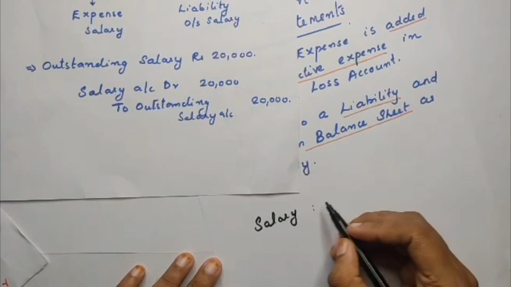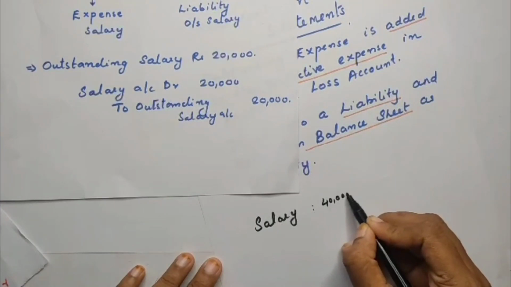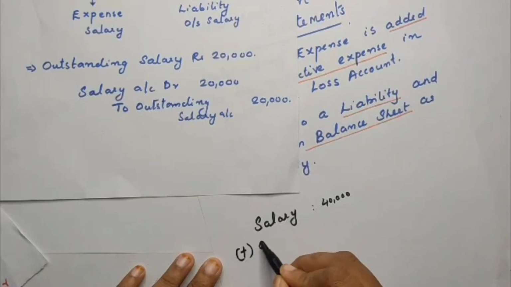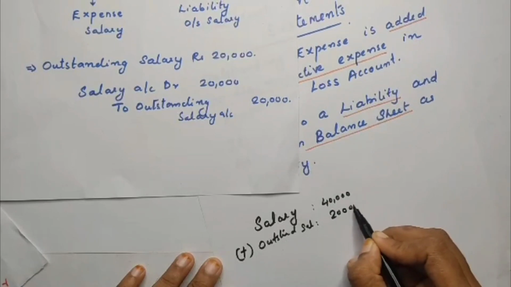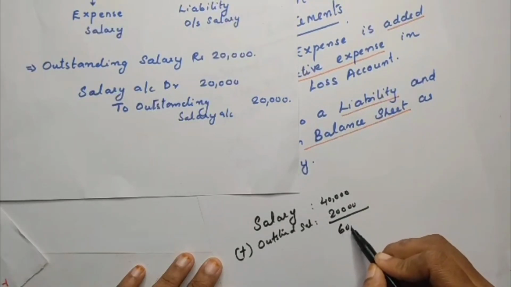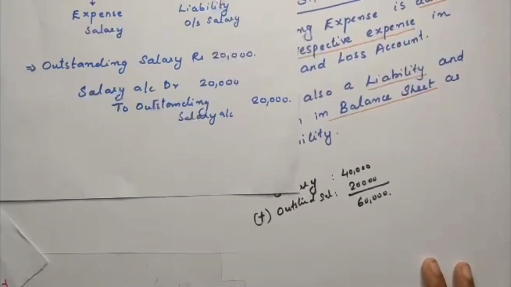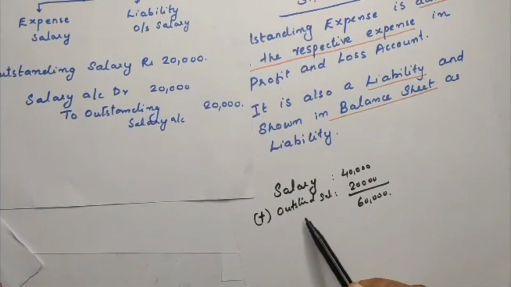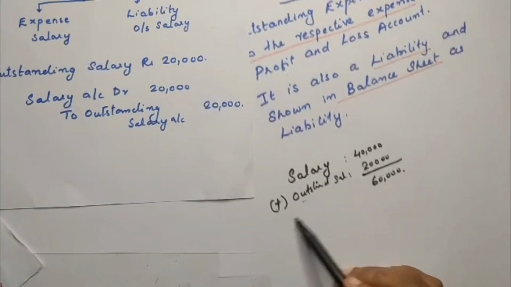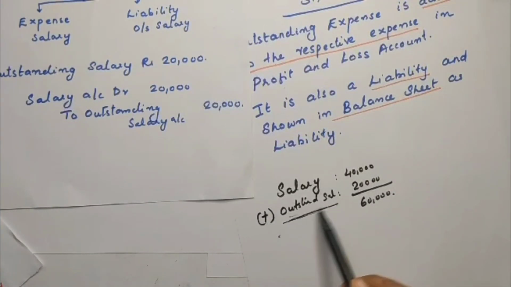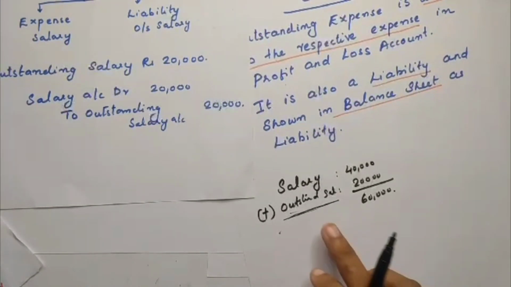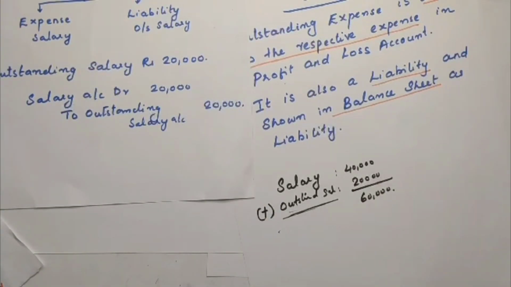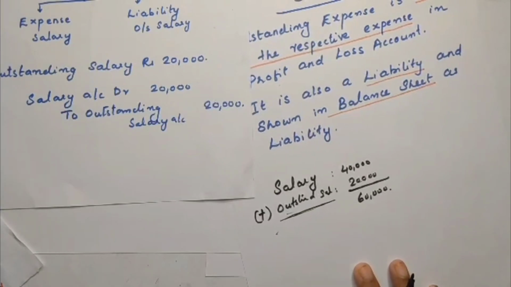Sometimes salary is already there, like 40,000 salary is already there, and you will add this outstanding salary of 20,000 to it. So 60,000 will be your salary for the current year. Why are you adding this? Because this is an expense that is included in the current year. This is due, but we haven't paid. Even though we have not paid, it should be recorded. So that is the accrual concept.